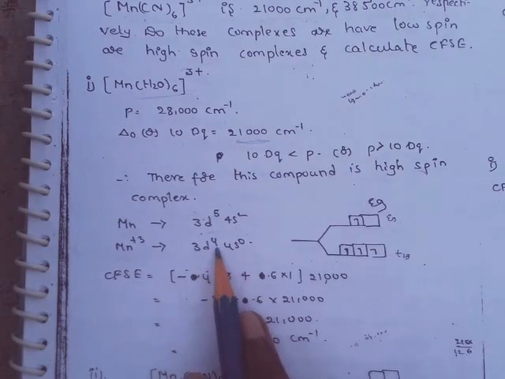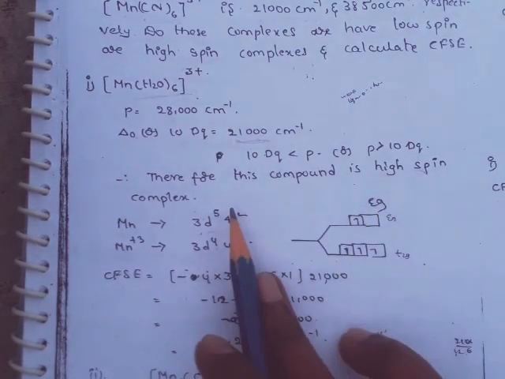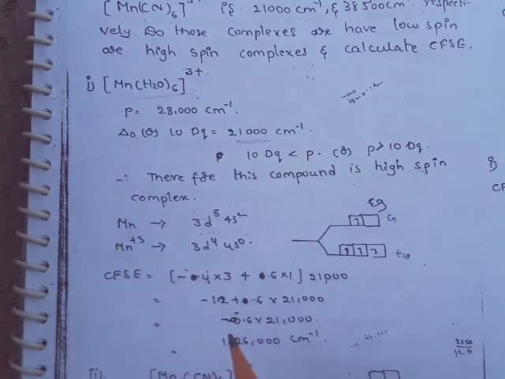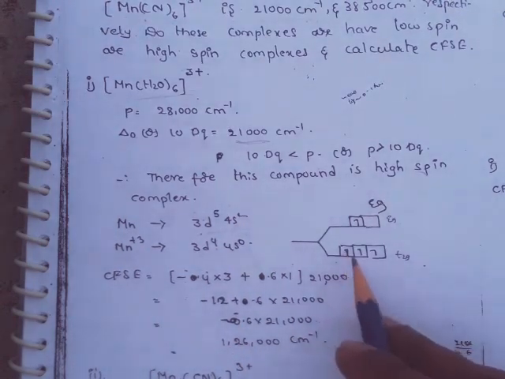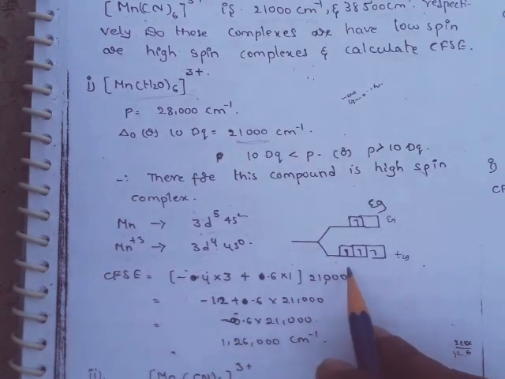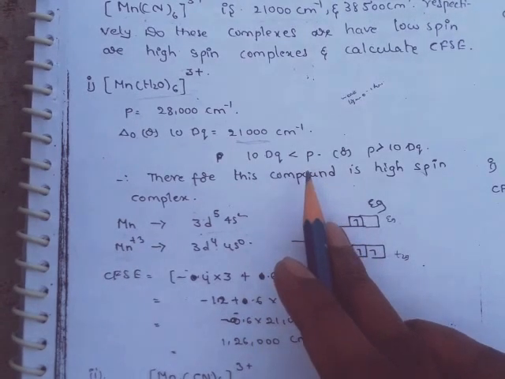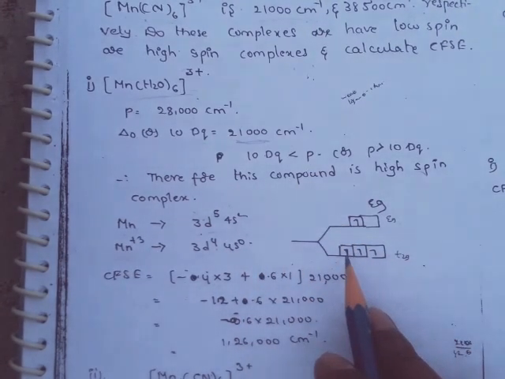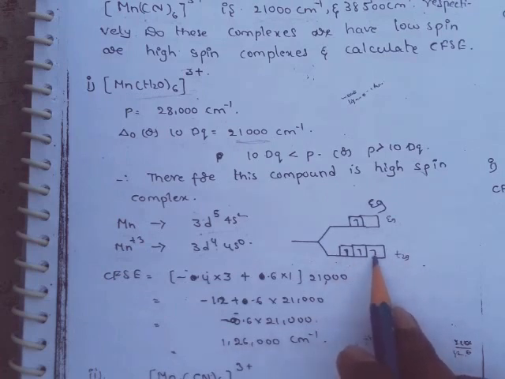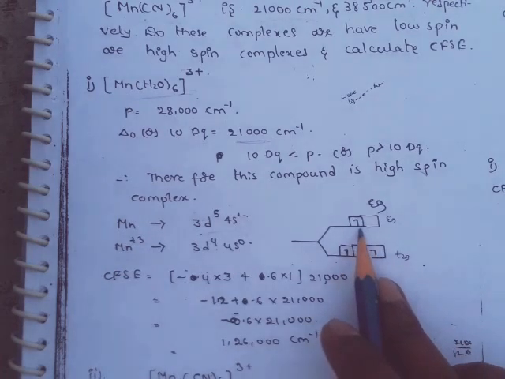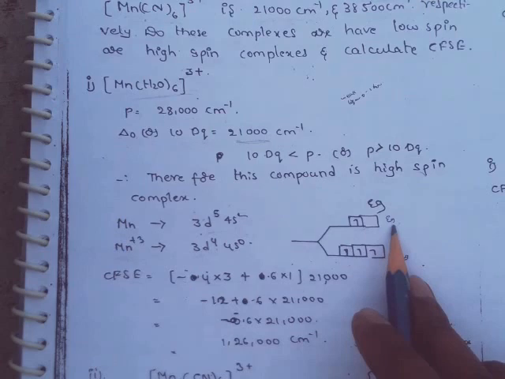As you know, d4 electronic configuration and high spin complex. High spin complex means weak field complex. In weak field complex, as the pairing energy is high when compared to delta O, there is no pairing up of electrons. So the fourth electron enters into the Eg orbital.